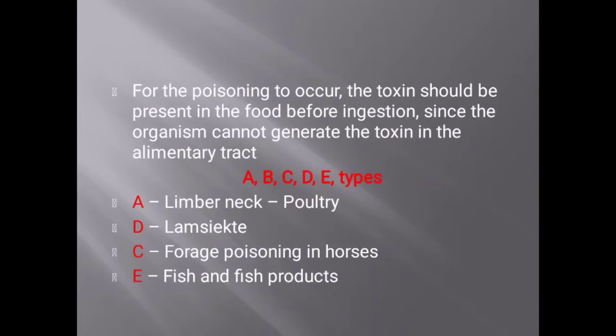Now let us come to the different types of botulism. This botulism is produced by different exotoxins produced by Clostridium botulinum. There are several exotoxins produced by the rod, and some veterinary important toxins are listed here. Type A toxin is responsible for the condition limber neck in poultry.